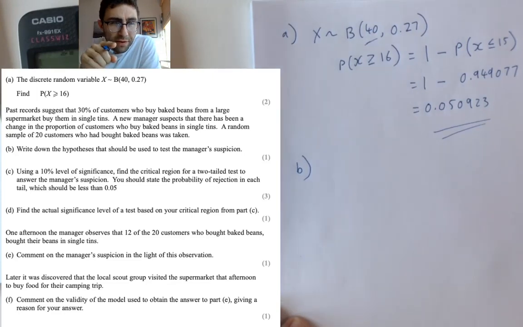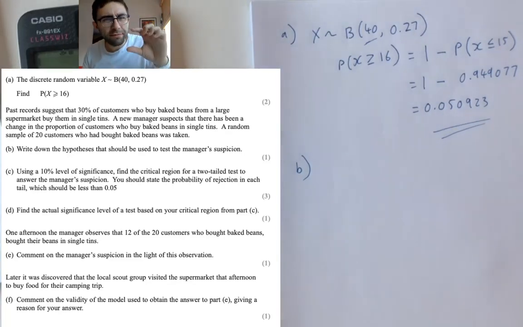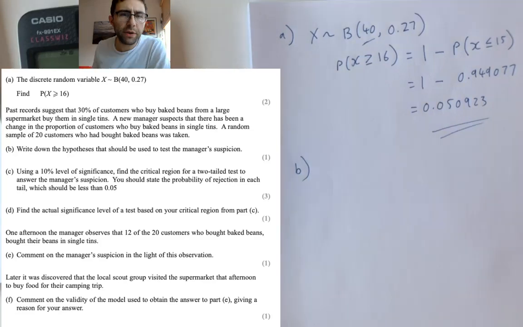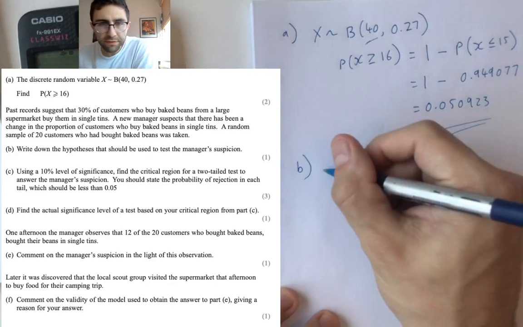They're saying that 30% of people who buy them in single tins. That's interesting. So they're saying they don't buy it in like a 4-pack, I guess. Or do they mean the small tins? I don't know. Anyway, the manager suspects there's been a change in the proportion of customers who buy them in single tins. And a sample of 20 people is going to be tested. Okay, just going to tell you.